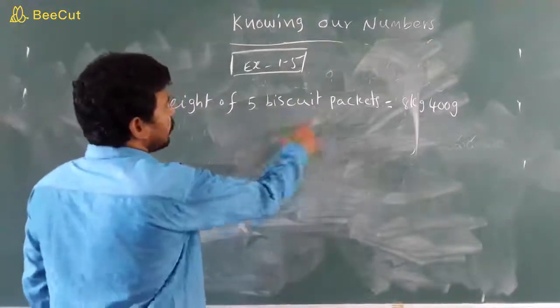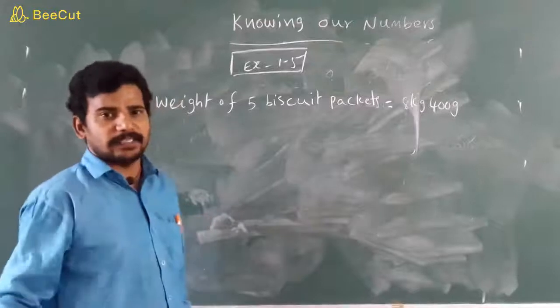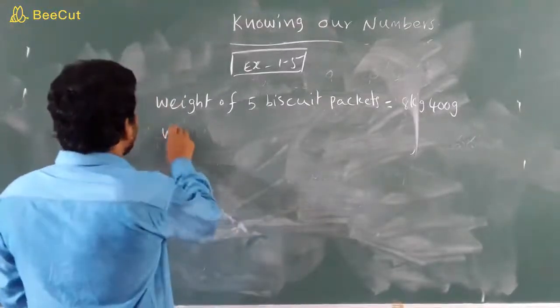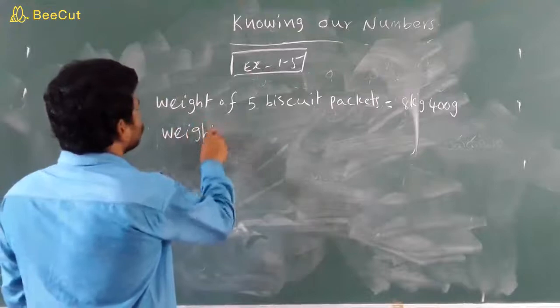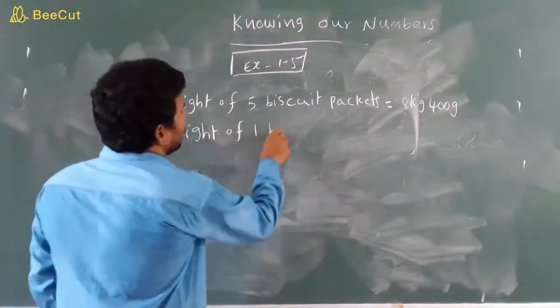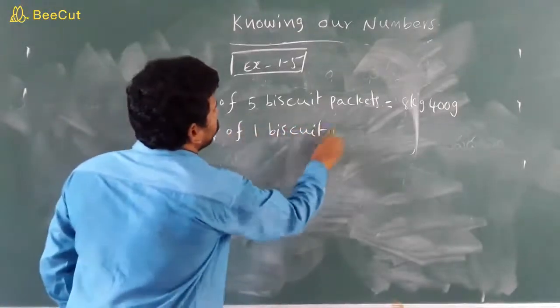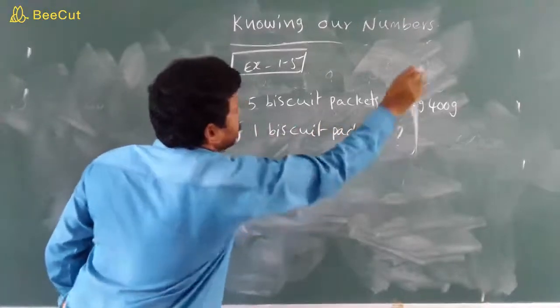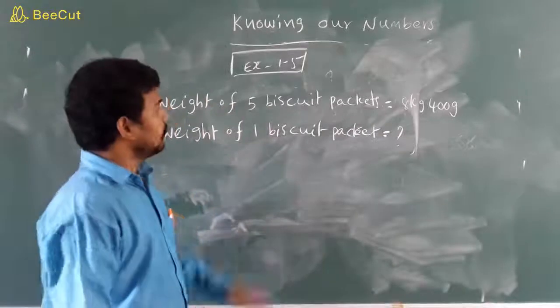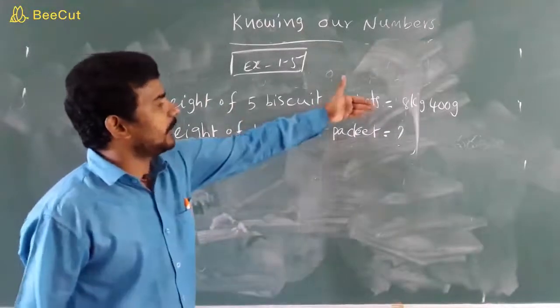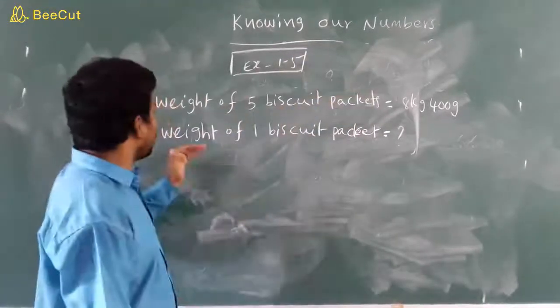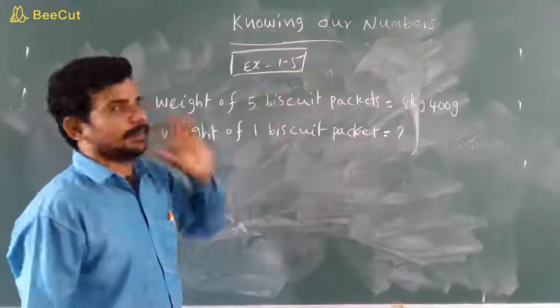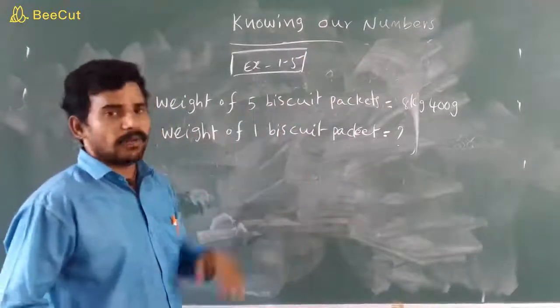These 5 biscuit packets are same size. So weight of 1 biscuit packet equal to question mark. Once see children, 5 biscuit packets weight given, that is 8 kgs 400 grams. Here asking weight of 1 biscuit packet, that is the question mark. That we have to do here.